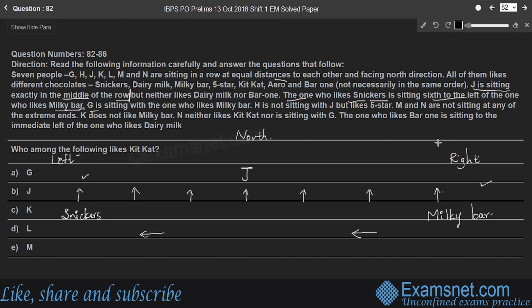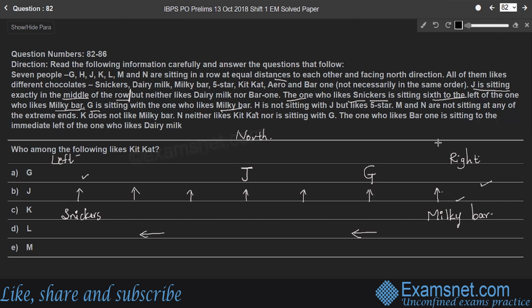Next point. G is sitting with the one who likes Milky Bar. So the one who likes Milky Bar is sitting at the extreme right end, and G is sitting with the one who likes Milky Bar, means G is the second person from the right end, right? Last but one person, right? So G is sitting with the one who likes Milky Bar.